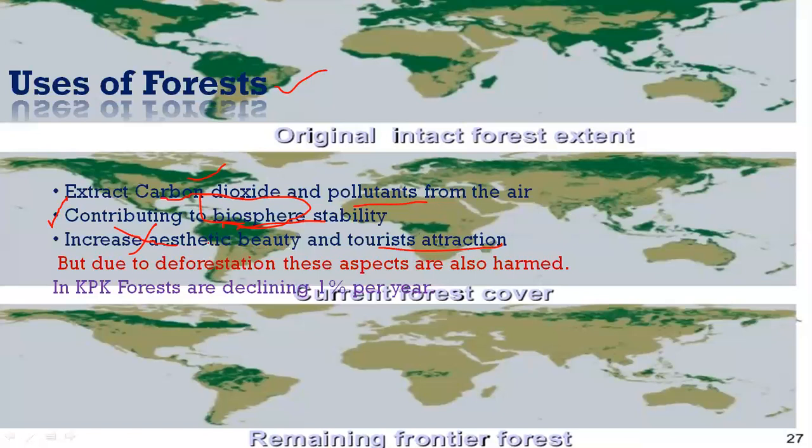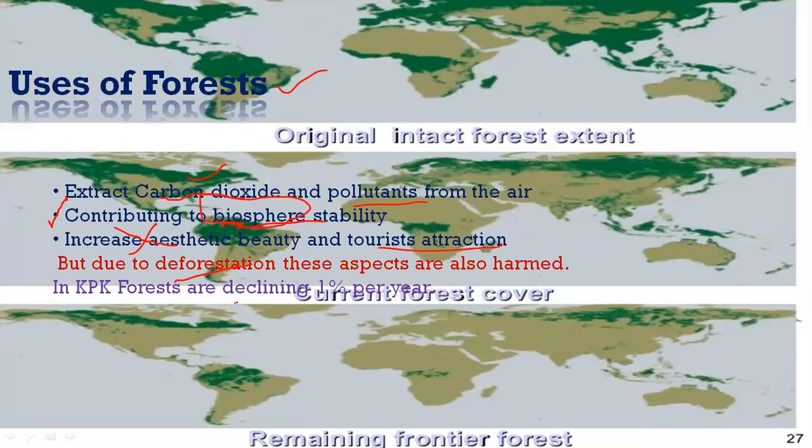A person can be refreshed and energized when they see the forest or the greenery on the earth. But due to deforestation, these aspects are also harmed. Yes, less forest, so we cannot get lots of benefit from them.